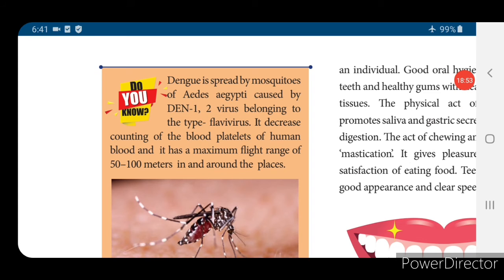So dengue is spread by mosquitoes of Aedes aegypti, caused by the DEN1, 2 virus belonging to the type flavivirus. If a person is having dengue fever, the count of the platelets in the body will be decreasing, and that person will feel very sick. He is not able to work.